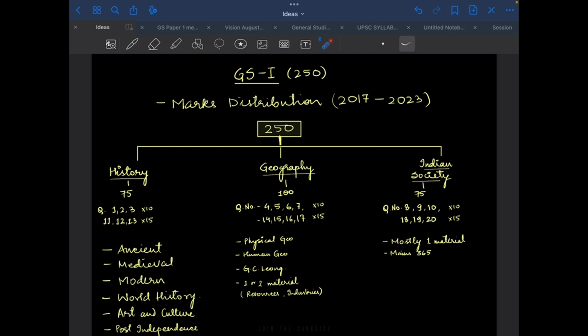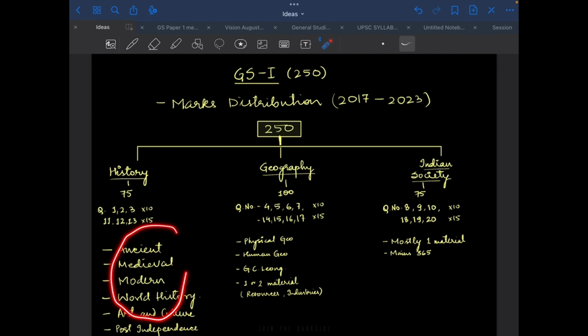So the point that I'm trying to make here is that for history, we read ancient, medieval, modern, world history, art and culture, and post-independence. And for Indian society, I believe more or less mostly everybody reads one material and then we supplement it with Mains 365. So the point I'm trying to make here is that we should be very aware of the efforts that we are putting in one subject and whether our efforts are proportionate to the marks for which it is asked. Ideally, I'm not saying that you should be giving equal time and equal effort to both.